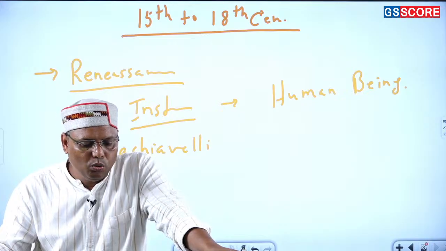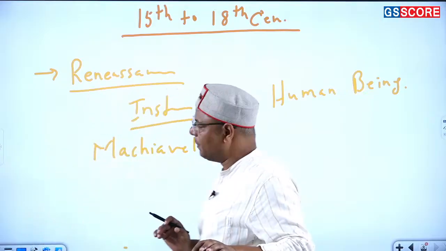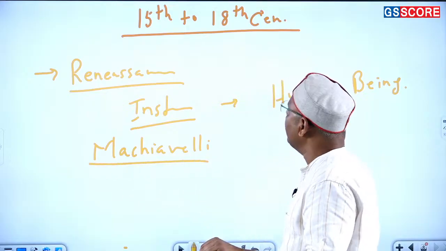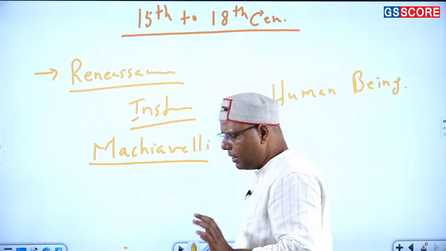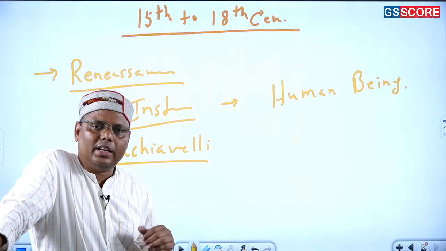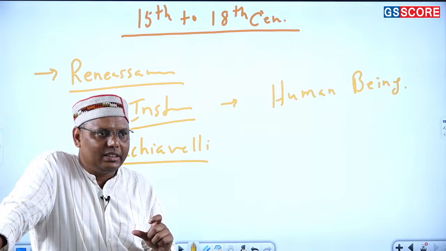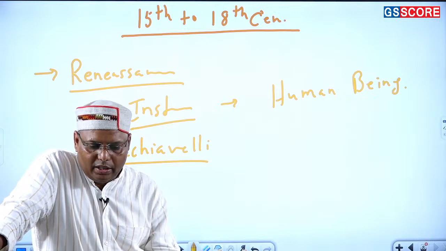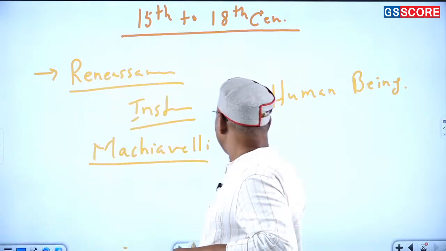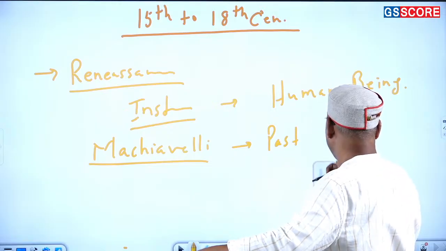He said, whoever wishes to foresee the future must consult the past. Now, look at this perception. Whenever we try to justify history in the present context, we always say that history is very important. In fact, if you read NCERT, in the very beginning it is written that in order to understand the future and the present, it is very important that you understand the past. This statement comes for the first time from Machiavelli, and he says that if you need to see the future, you need to understand the past. That is how a connection is being made between past,